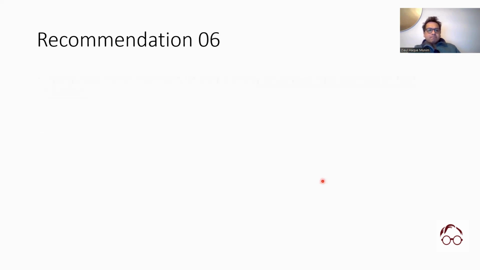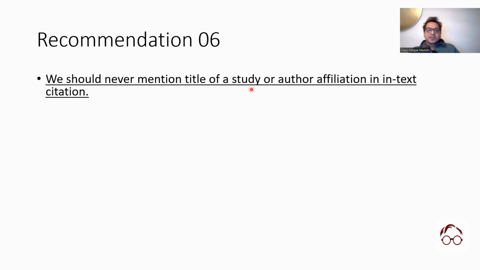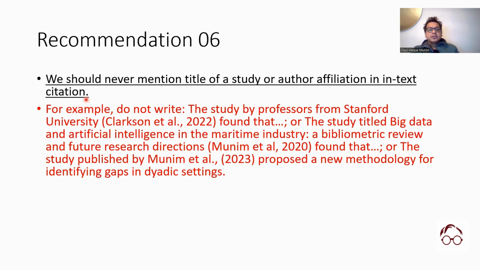And the final recommendation here: we should never mention the title of a study or author affiliation in the in-text citation. This is something I see a lot, particularly with very young scholars, when we are studying in the bachelor's or early stage master students. So for example, you should not write the study by professors from Stanford, and then you put Clarkson et al. found that, and then you mention the findings. Or like the study title, Big Data and Artificial Intelligence in Maritime Industry. So here you are using the affiliation, here you are using the whole title of the study, and then also cite the study found that.